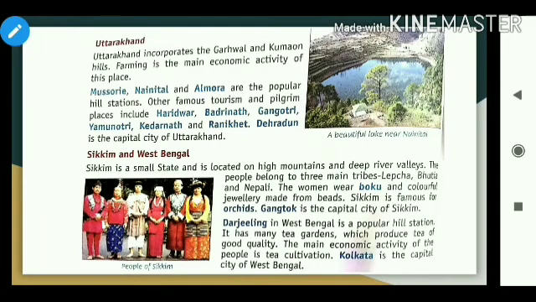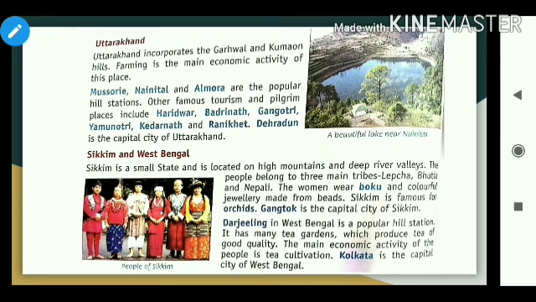Now Uttarakhand. Uttarakhand incorporates the Garhwal and Kumaon hills. Farming is the main economic activity of this place. Mussoorie, Nainital and Almora are the popular hill stations.